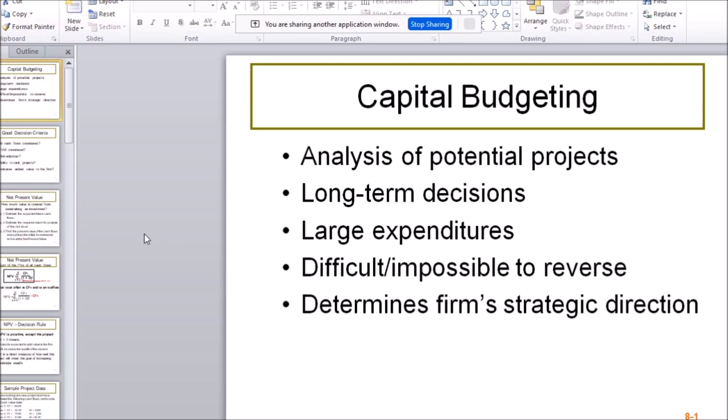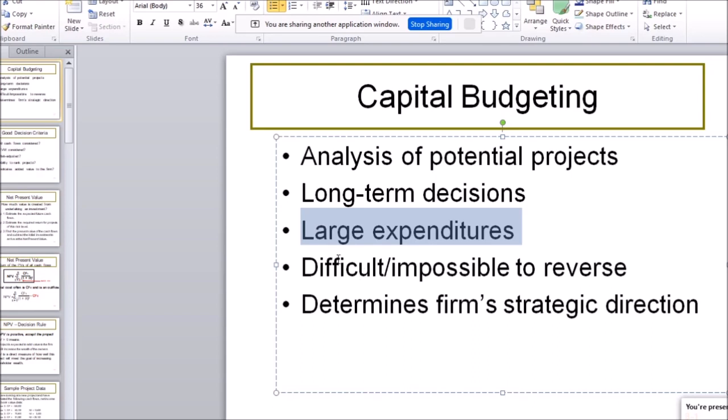So we are talking about long-term investments, long-term decisions. It also means that the expenditures are pretty large.